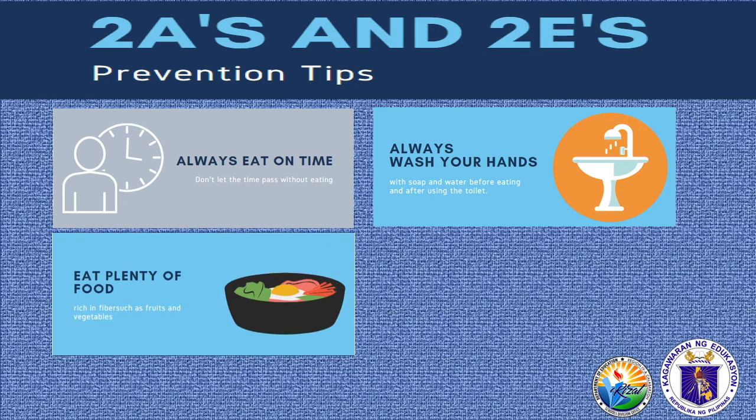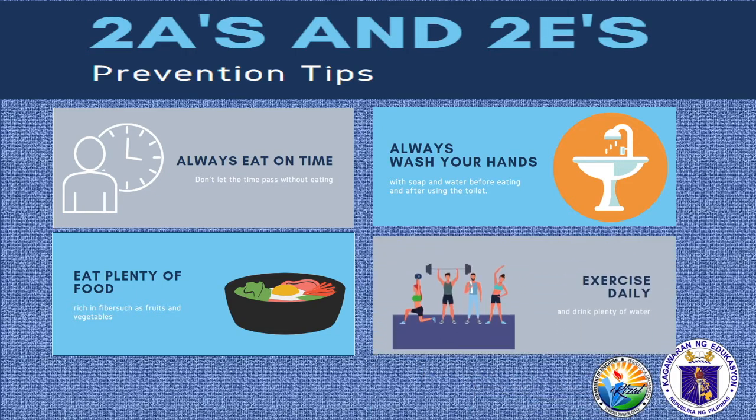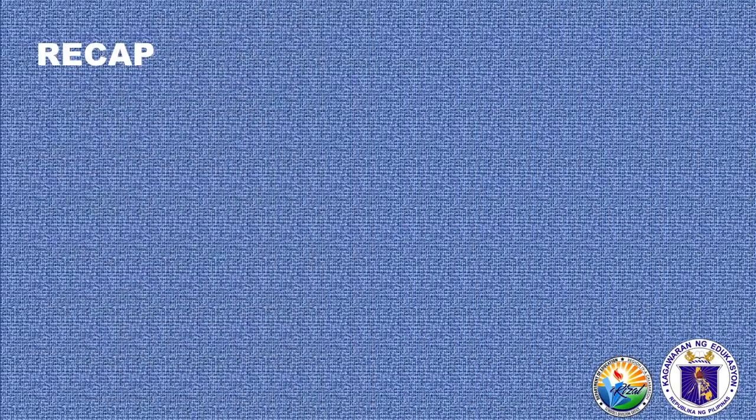And for the first E, you have to eat plenty of food rich in fiber such as fruits and vegetables. And the last E is you have to exercise daily and drink plenty of water. Good job, kids! You are almost done with our lesson for today. Before we finally end, let us have a recap.